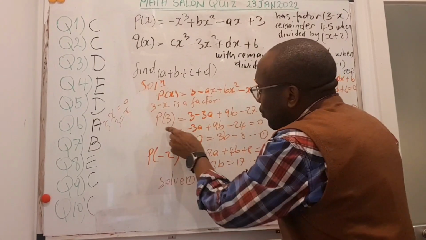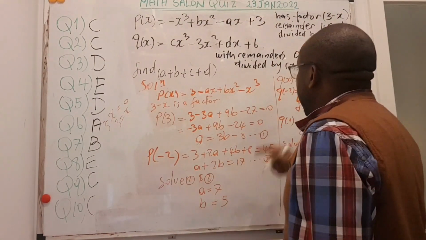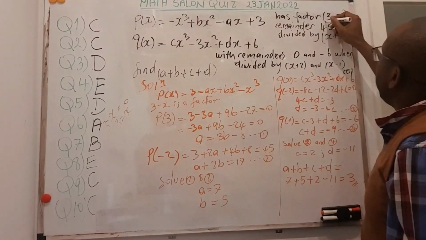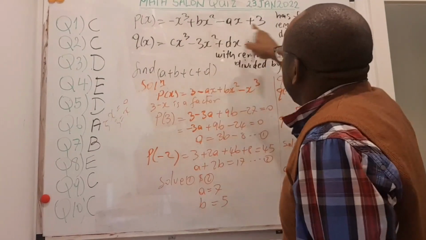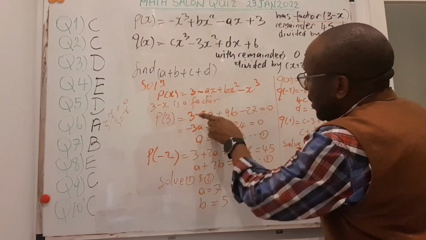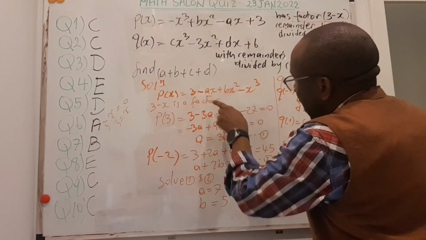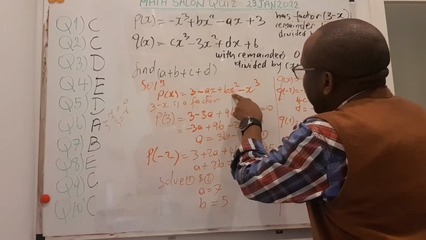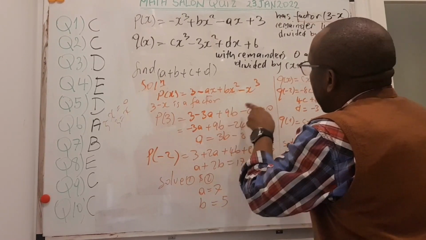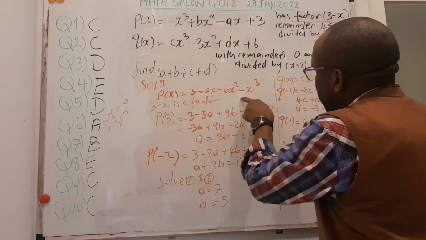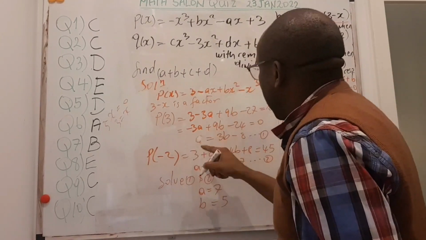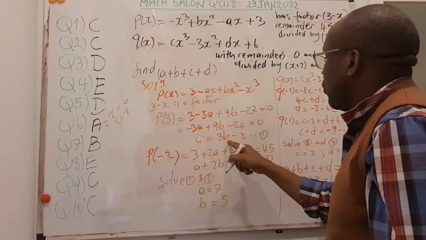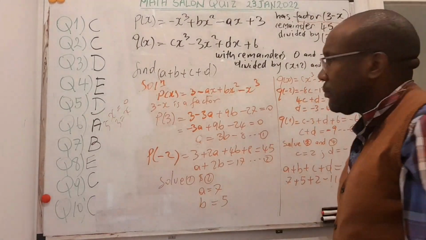So I should put x equal to 3 in this function, and the answer should be 0 because it is a factor here. If I substitute 3 in place of x there, I come out with this. So here 3 remains. 3 times a is minus 3a. 3 squared is 9 times b is 9b. 3 cubed is 27, and this minus is there. I can just fix this, and if you arrange it well, you come out with this equation: a is equal to 2b minus 8, as equation number 1.